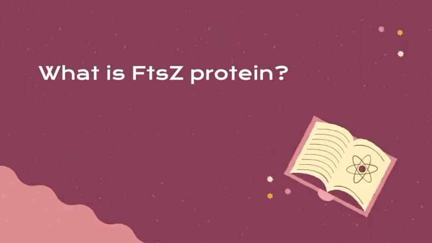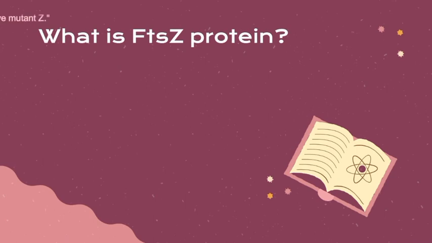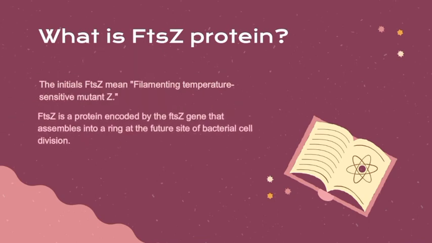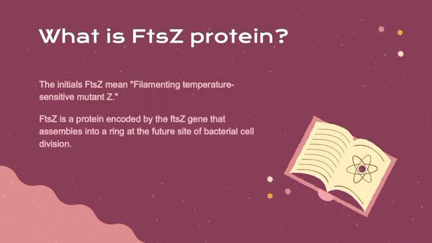Now you may be wondering, what is FtsZ protein? FtsZ stands for filamenting temperature-sensitive mutant Z. FtsZ is a protein that will assemble at the future site of bacterial cell division. While eukaryotes have the protein tubulin that helps in mitosis, prokaryotes have FtsZ protein to assist in binary fission.